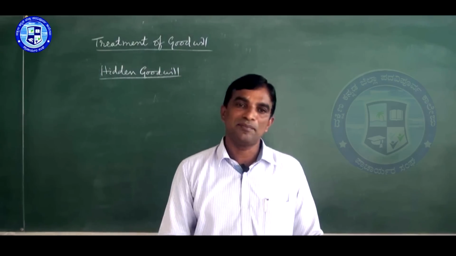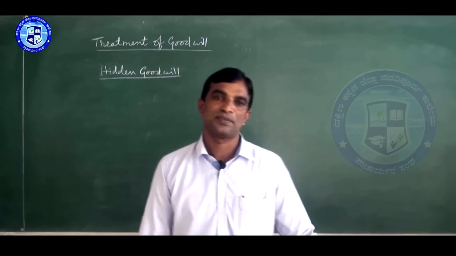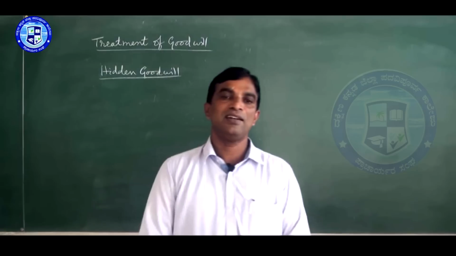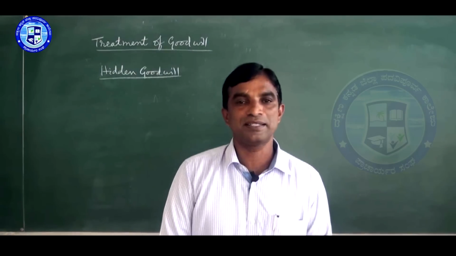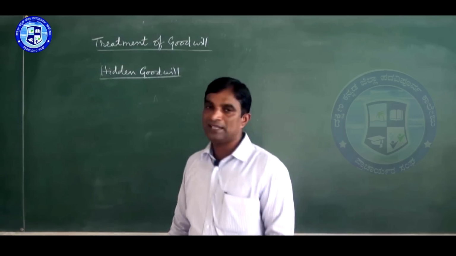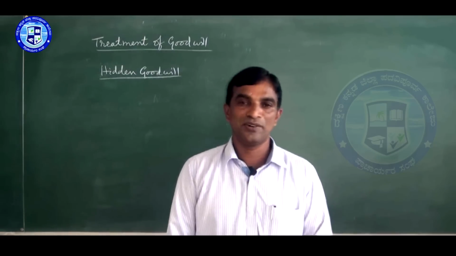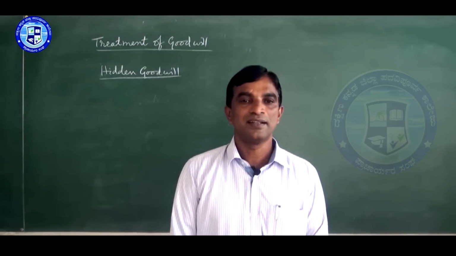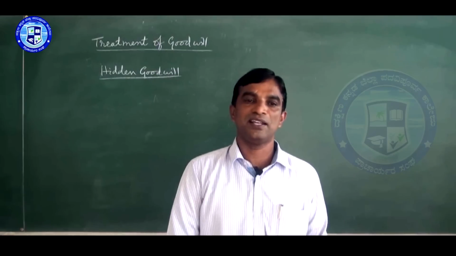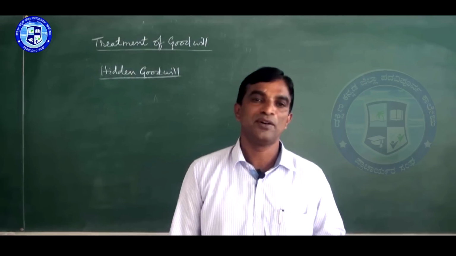We learn that by solving problems. So in the next session, I will tell you how to do the revaluation account, partners' capital account, and also the balance sheet. Hope you have understood what I said about the new profit sharing ratio and also the treatment of goodwill.